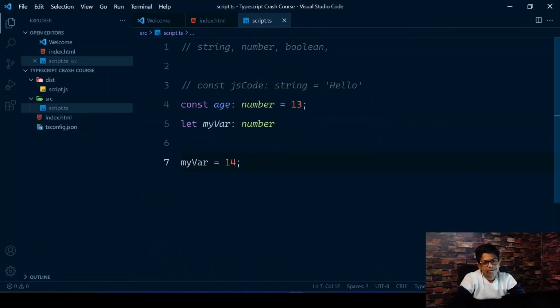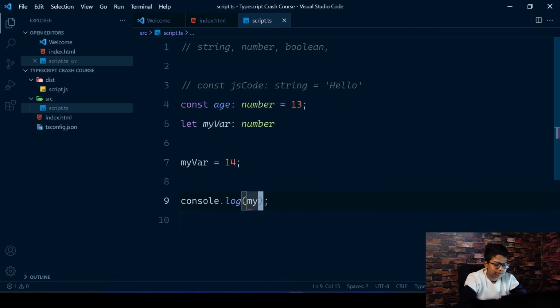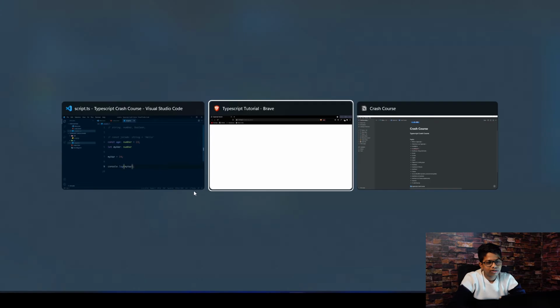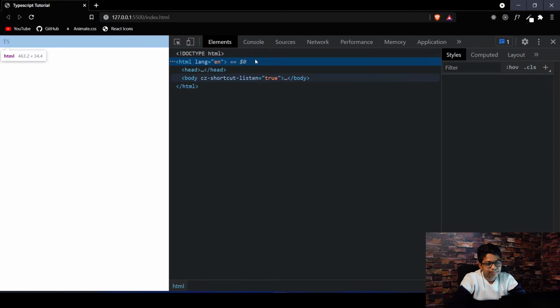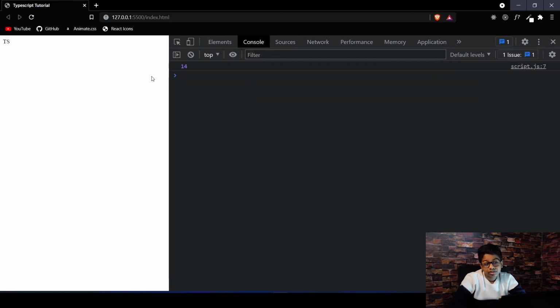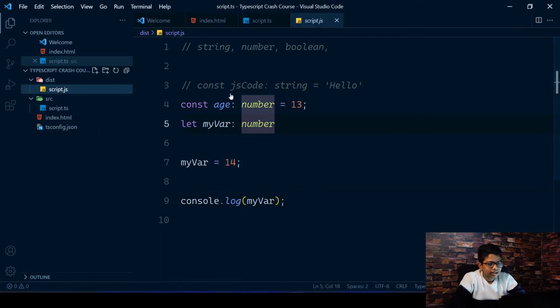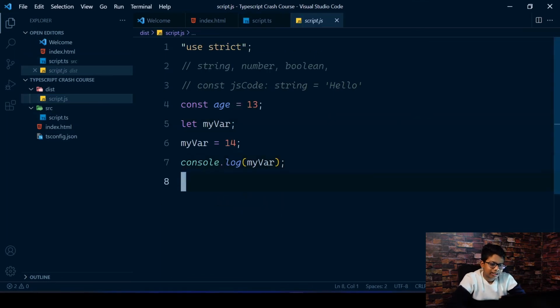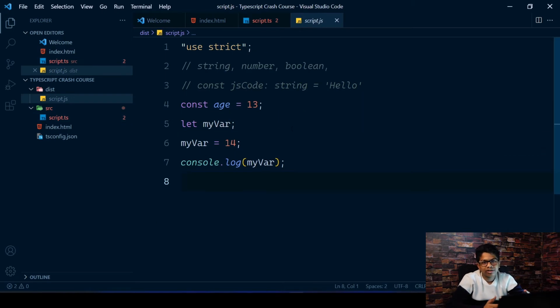So now we can just go ahead and have a look if this is working, like if the script got connected to our HTML file. So you can just do a log, and you can log the myVar variable, which is a number. So if you return here and open up the developer tools by right clicking and inspecting, and if you go to the console, you can see that we got 14 in here, and that is because our variable is 14. And again, since we were compiling it again and again, you can see that it got changed in here. And it may not look as beautiful as you write it in here because, you know, there's no line spacing or anything, the lines go.